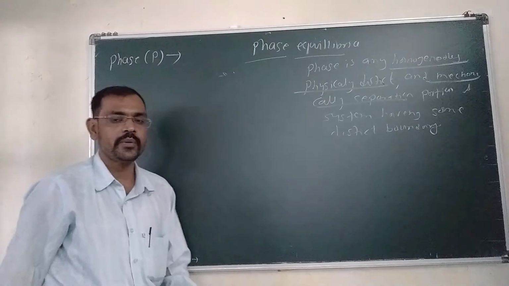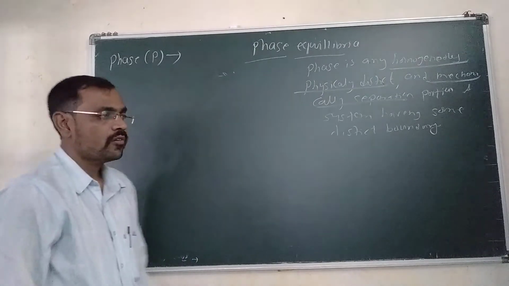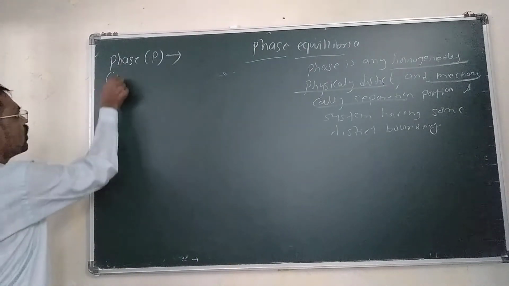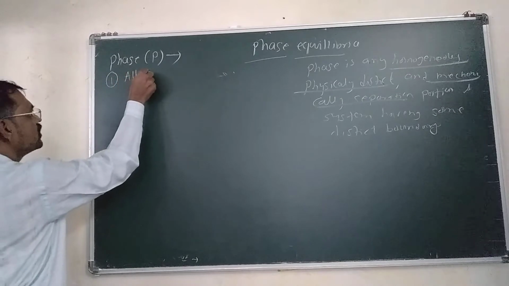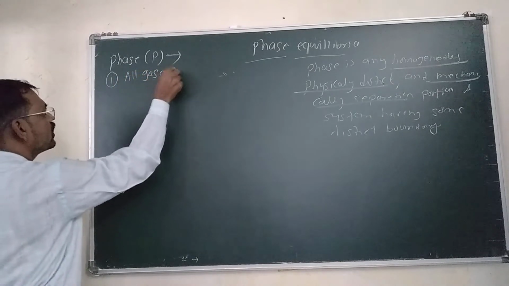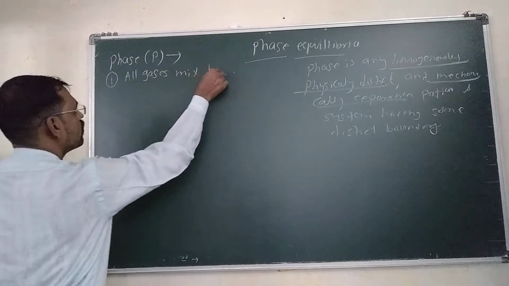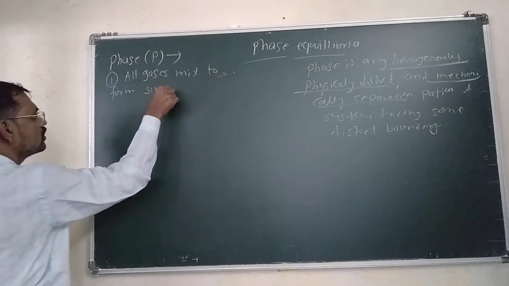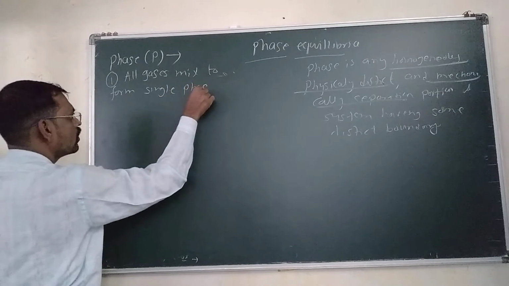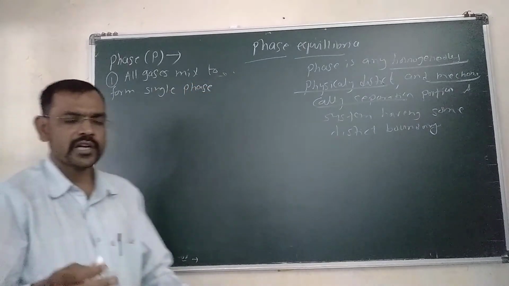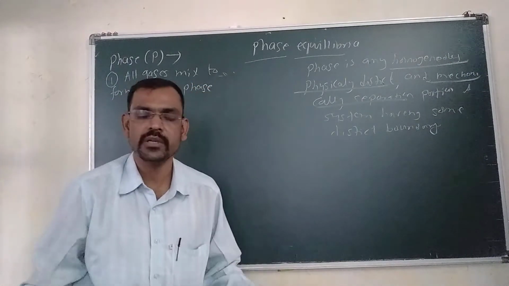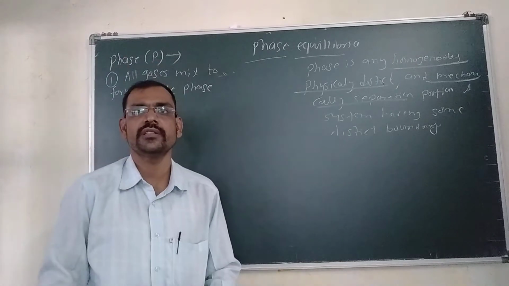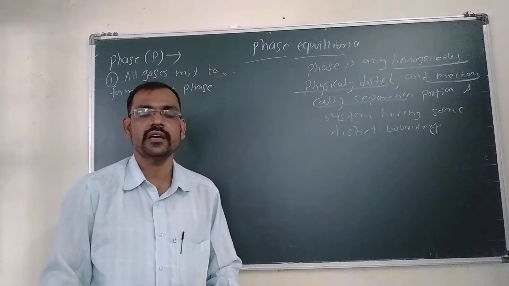Phase is denoted by P. Now, what is the first point? First point is all gases mix to form a single phase. If you take one gas, two gases, three gases mixed into each other, they form only one phase. This is the example of the air.